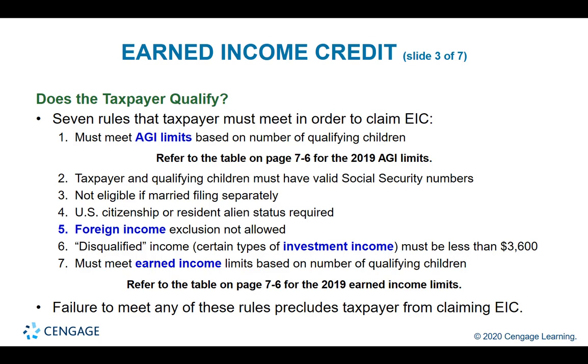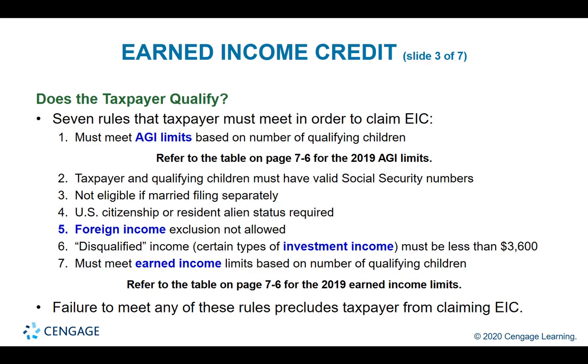The taxpayer must meet the earned income limits, meaning that there's a limit to the amount of earned income. Too much of it will disqualify the taxpayer from claiming this credit. Number 5, foreign income exclusion not allowed, meaning that the taxpayer must include foreign income as part of his or her income, and that would increase the income level, right? Again, the purpose is to help the working poor, meaning that with too much income, the taxpayer would be too rich to qualify for the benefit of this credit. So far, we've gone through the qualifications that relate to income.